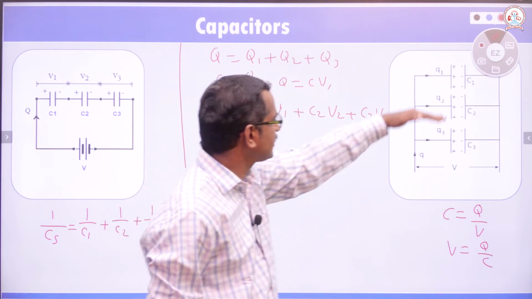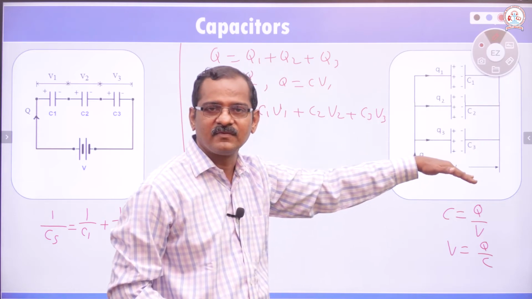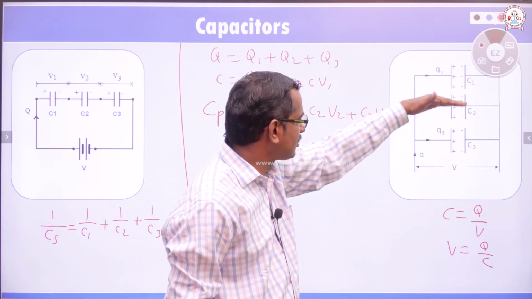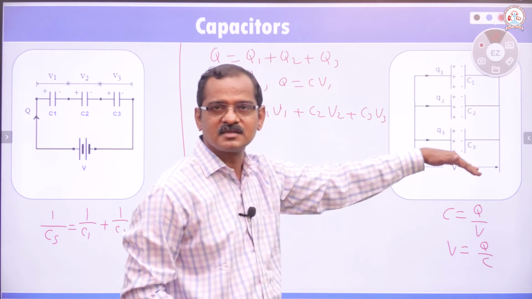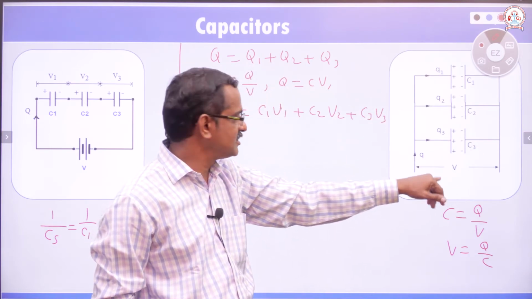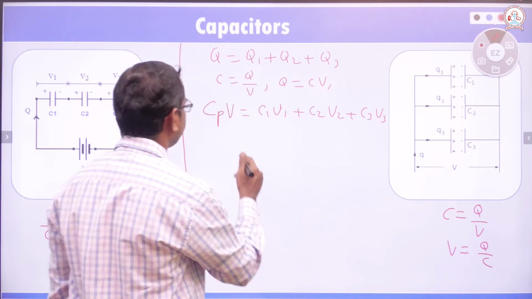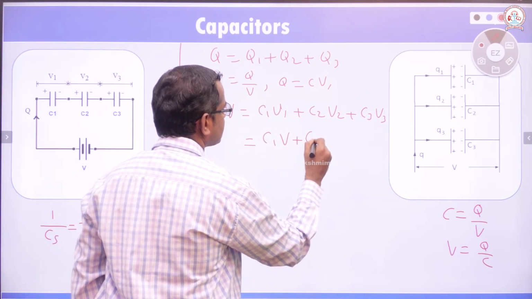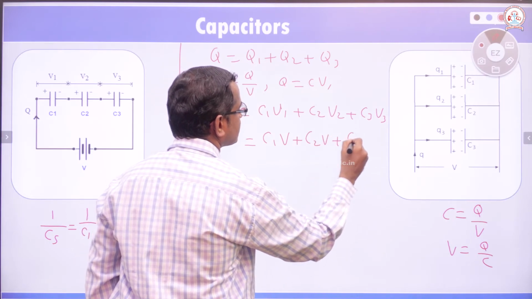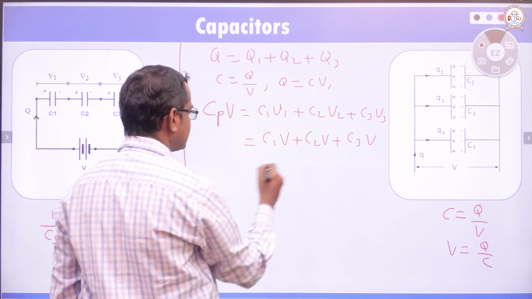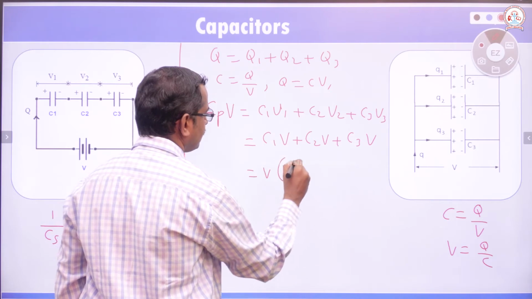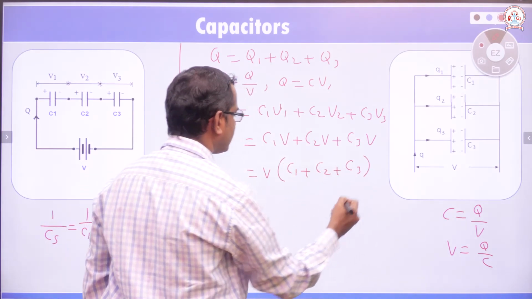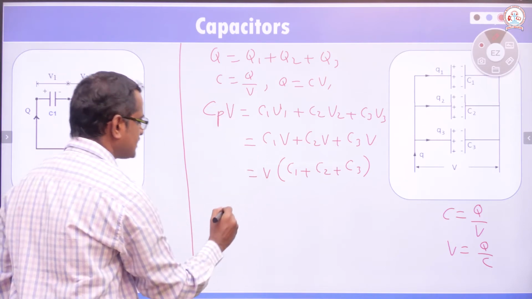As all the capacitors are connected in parallel, the potential difference across the plates will be the same, equal to V. So this equals C1 into V plus C2 into V plus C3 into V. V is the same, so take it out: C1 plus C2 plus C3, and V gets cancelled.